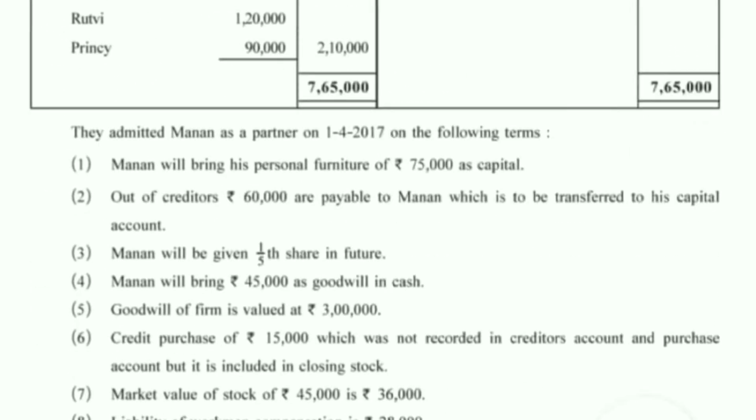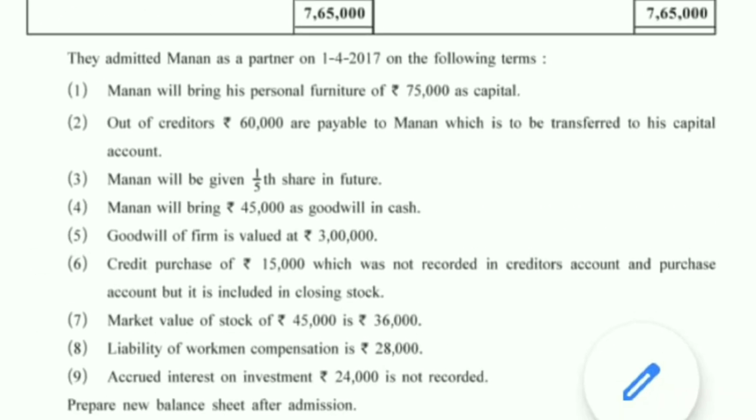I'll change the figures of the sum. Listen to it properly. In the first sum, 75,000 as capital is given. Make it 90,000. In the second sum, out of creditors of 60,000, make it 45,000. Third one, keep it as it is. Fourth one, in place of 45,000, make it 40,000. Fifth one, in place of 3 lakh, make it 3,60,000. In the sixth adjustment, in place of 15,000, make it 20,000.